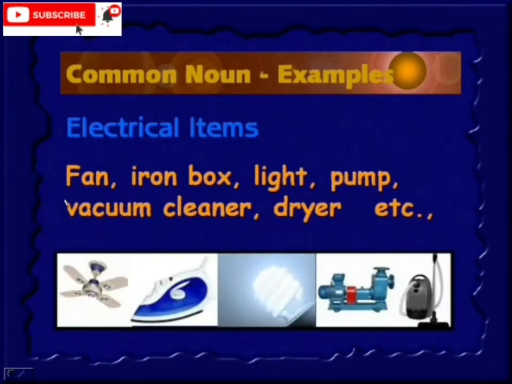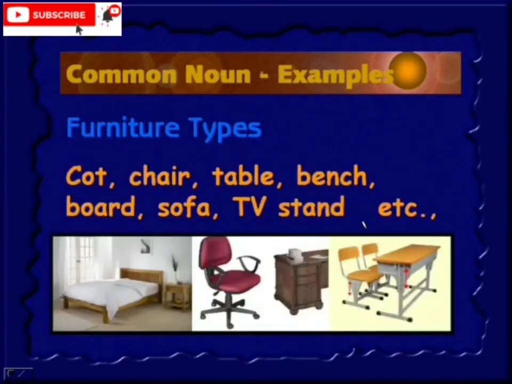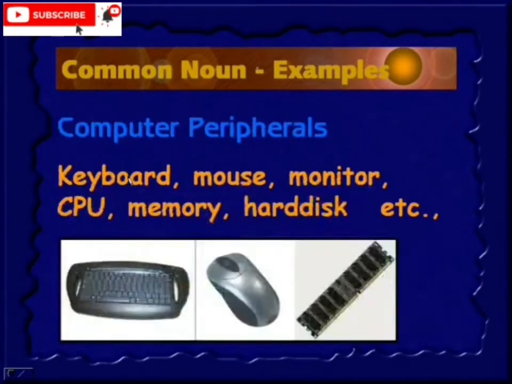Electrical items: fan, iron box, light, pump, vacuum cleaner, dryer, etc. These are the electrical item names. Furniture types: cot, chair, table, bench, board, sofa, TV stand, etc. These are the furniture types. These names are all common nouns.